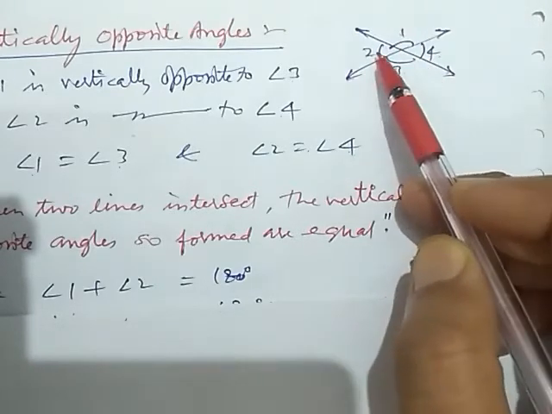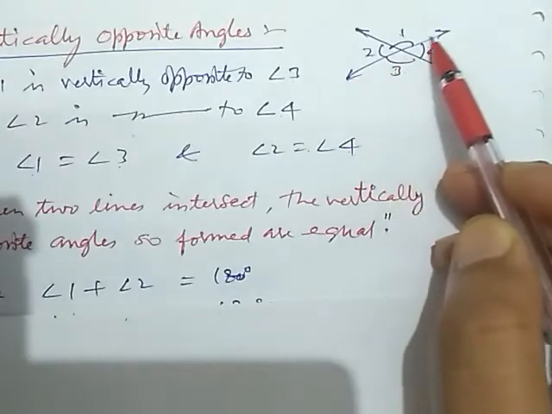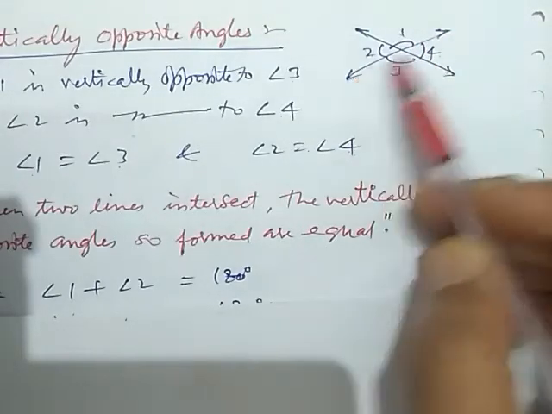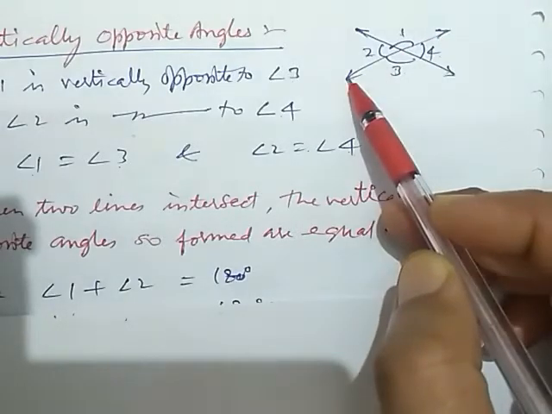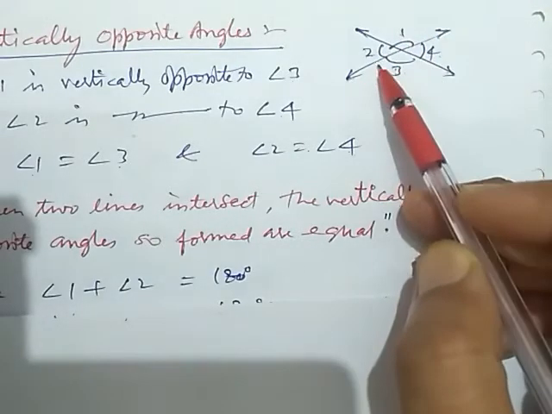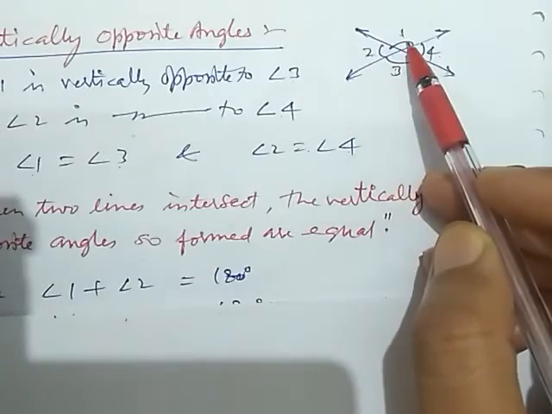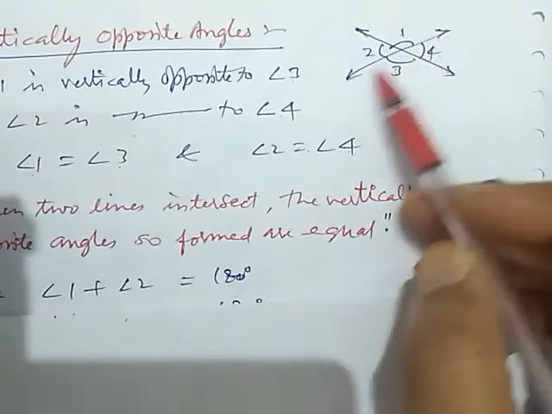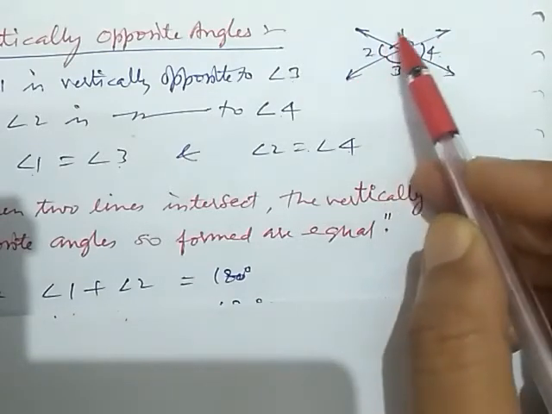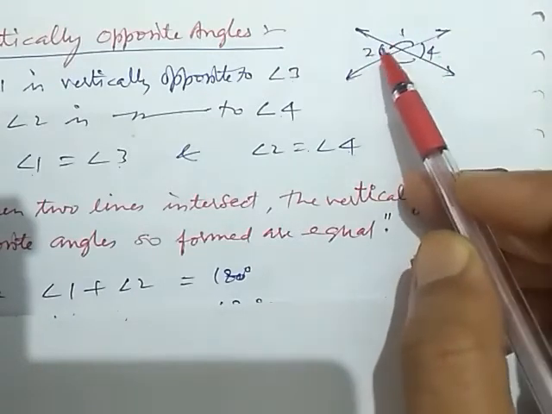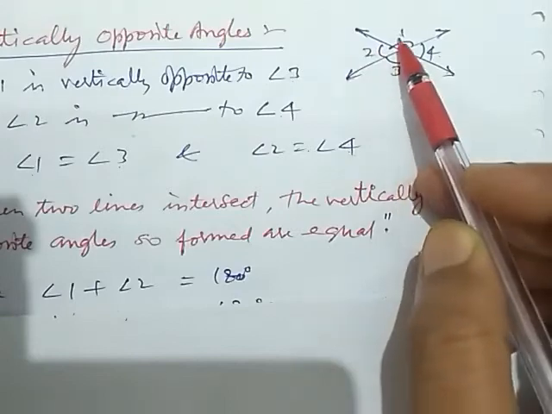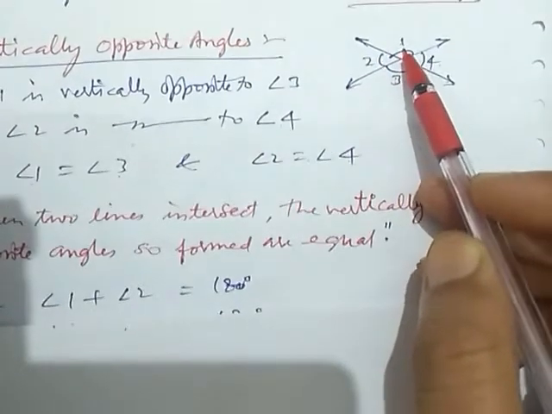Angle 1 and angle 2 form a linear pair because they have a non-common arm, this and this, that form a straight line. They are opposite rays. That's why they form a linear pair of angles, and a linear pair of angles has the value 180 degrees.